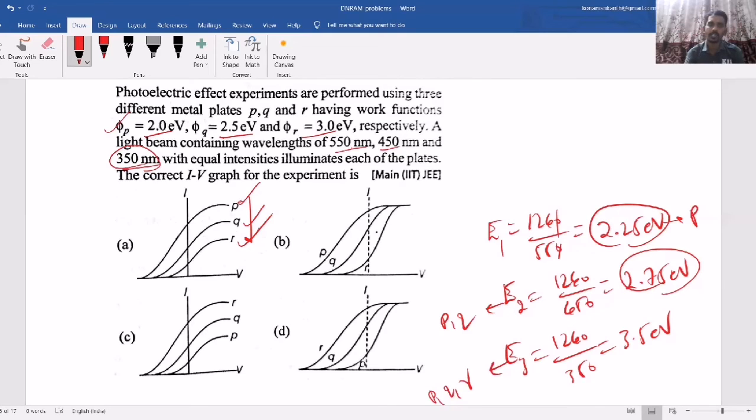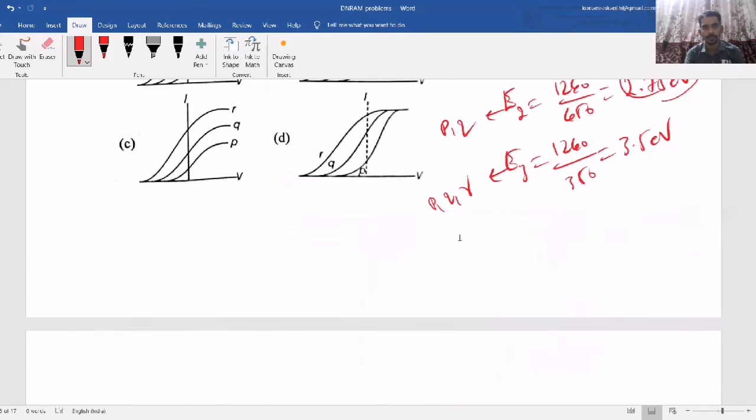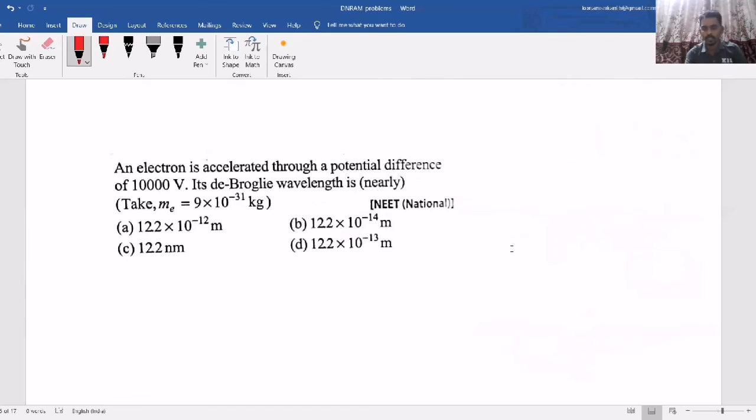Now lesser the wavelength means greater the frequency. So accordingly you can decide the graphical analysis questions also. Now let's take the next question based on de Broglie wavelength.